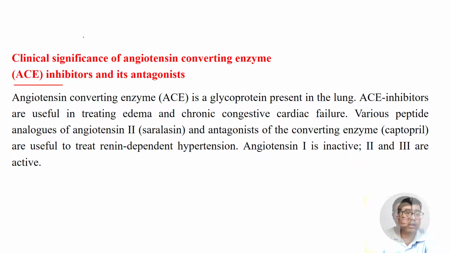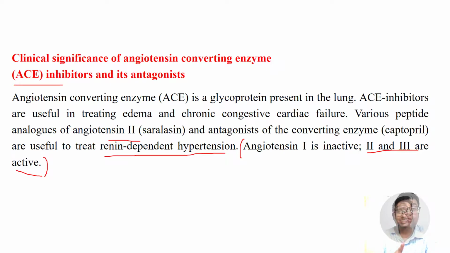So just read along. ACE is a glycoprotein present in lung. ACE inhibitors are useful in treating edema and congestive heart failure. Various peptide analogs of angiotensin 2, an antagonist of angiotensin converting enzyme, are useful to treat renin dependent hypertension. Angiotensin 1 is inactive, 2 and 3 are active. So this is also important. Excess angiotensin 1 in the body causes no tension, but excess angiotensin 2 and 3 are problematic.